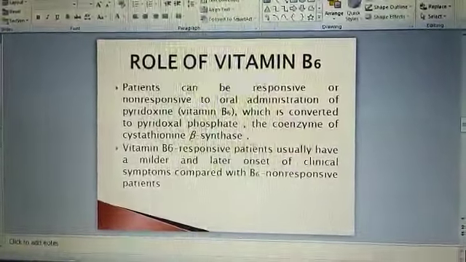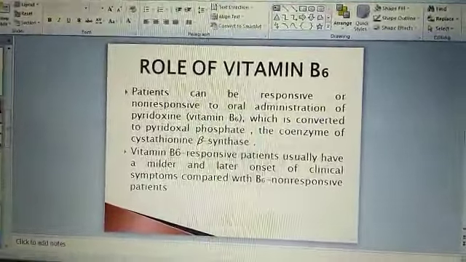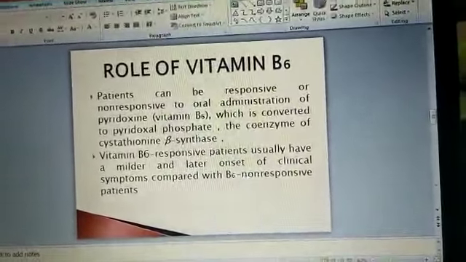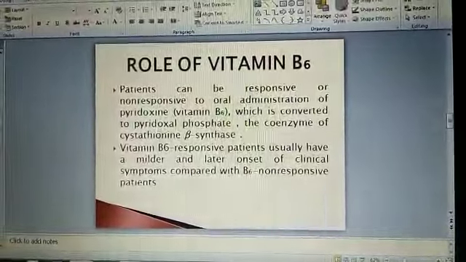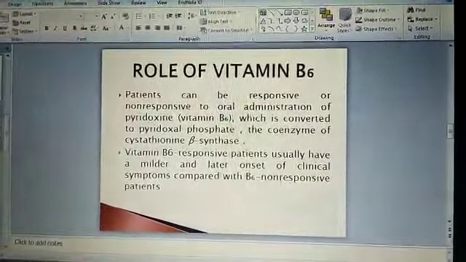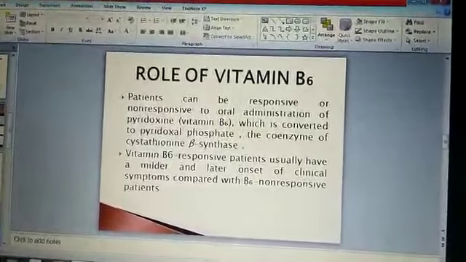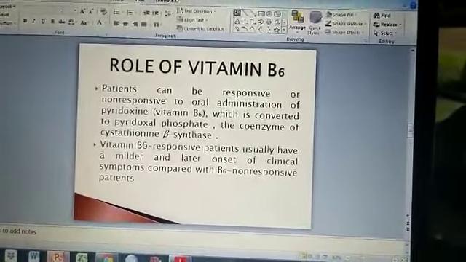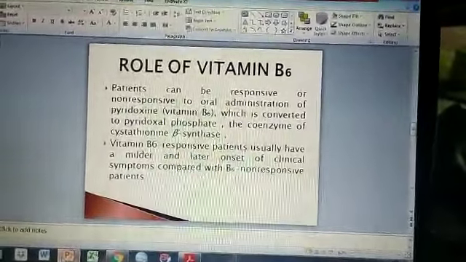Vitamin B6 plays a major role in the treatment of this disease. Vitamin B6 is also called pyridoxine. It works as a coenzyme for the enzyme cystathionine beta synthase. Without vitamin B6, the efficiency and functionality of cystathionine beta synthase is affected badly.